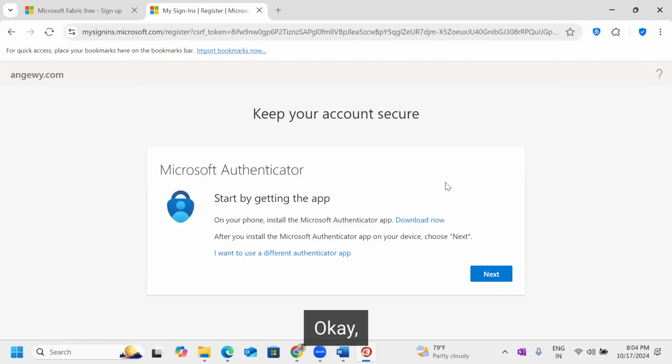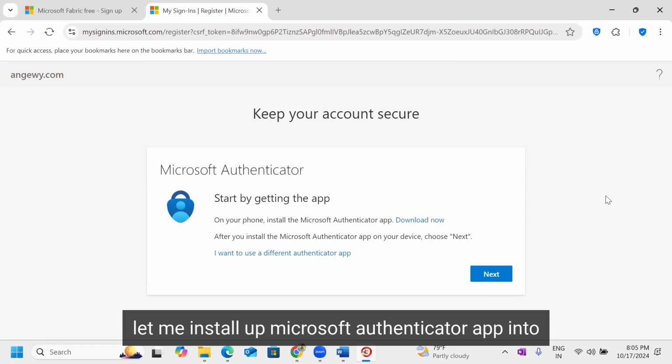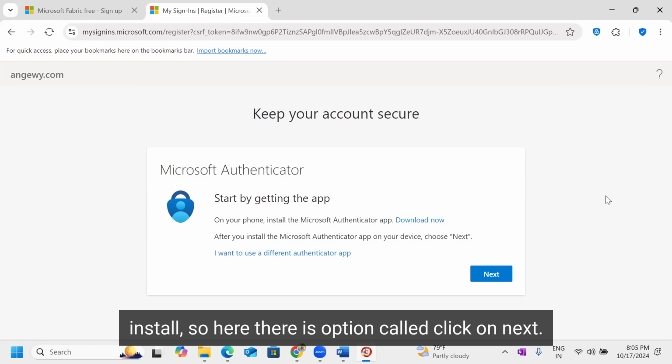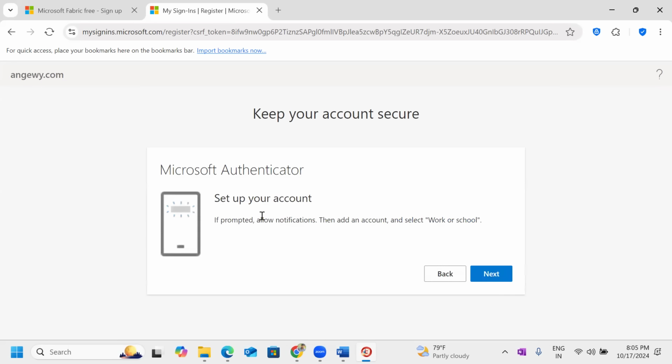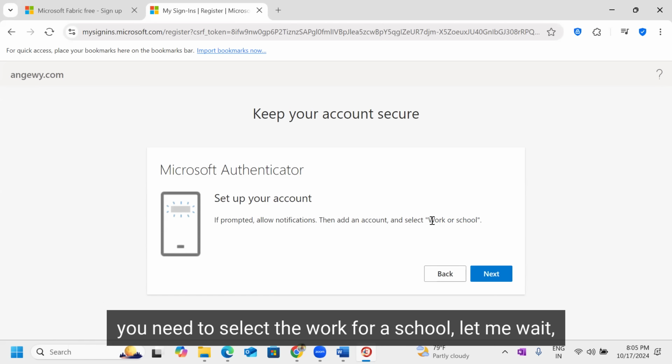Okay. So you need to install the Microsoft Authenticator app on your phone. Let me install the Microsoft Authenticator app on my phone. Microsoft Authenticator. Install. So here there is an option, click on next. Once you install the Microsoft Authenticator app, you need to select work or school.